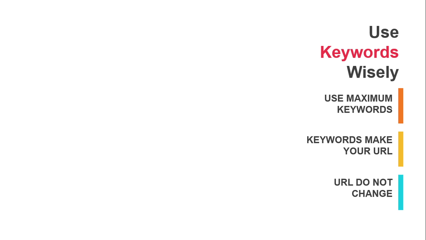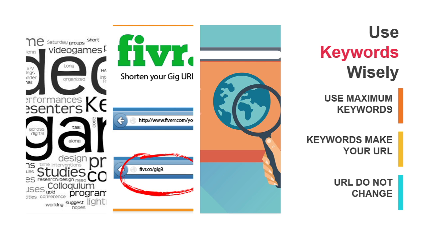It is very advisable that when you are making your title, you use as many keywords as you can, because whatever keywords you use in your title will eventually be reflected in your URL. So when someone searches for your particular keyword, Fiverr will match your URL keywords with that search phrase, and if they match, Fiverr will show your result to that person, your client, as well.